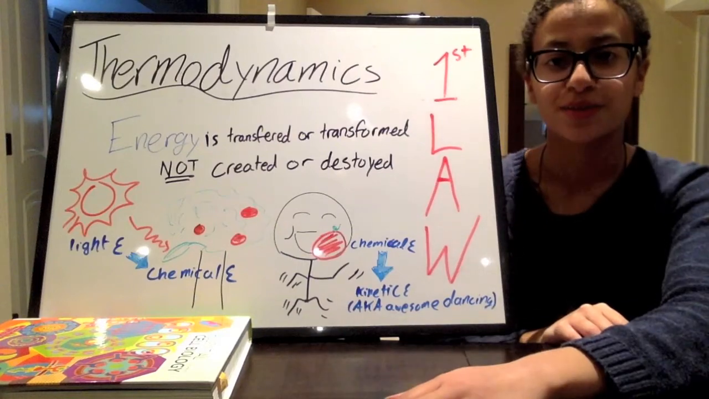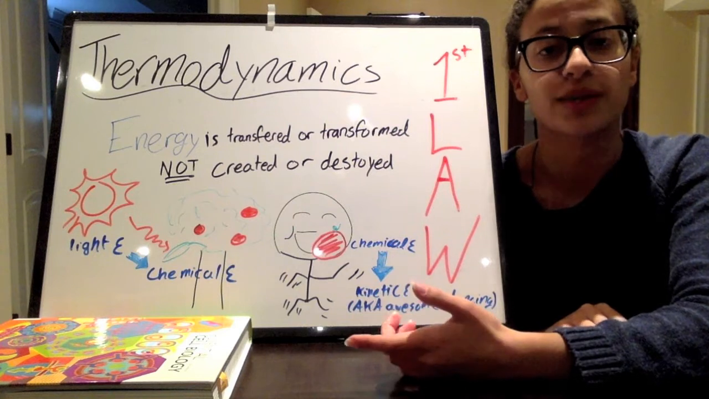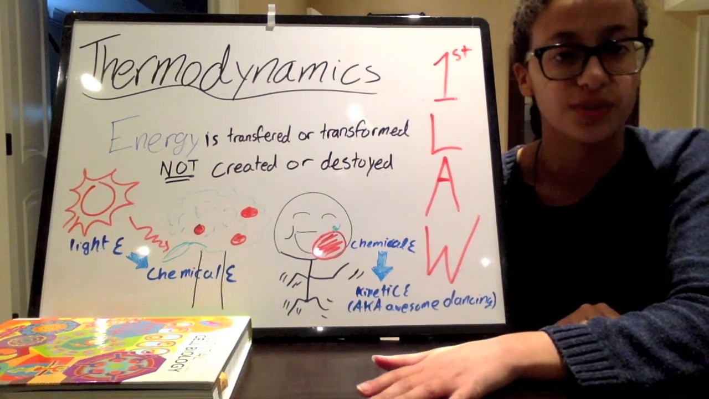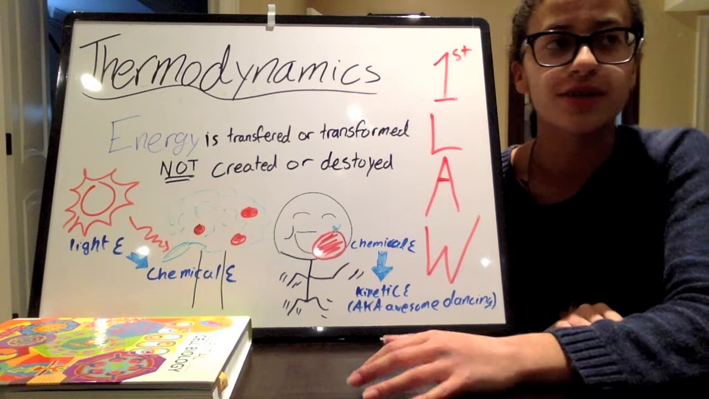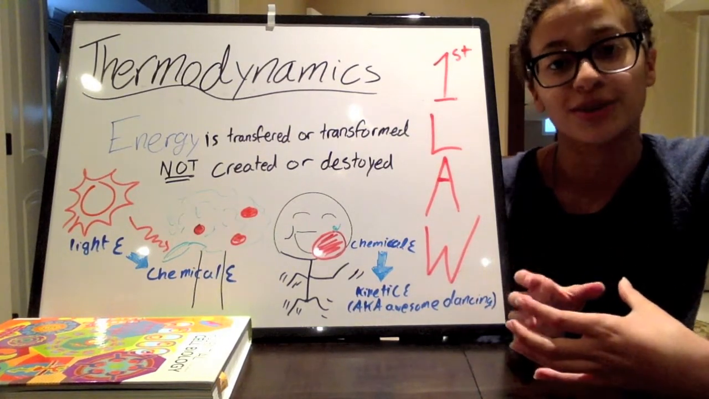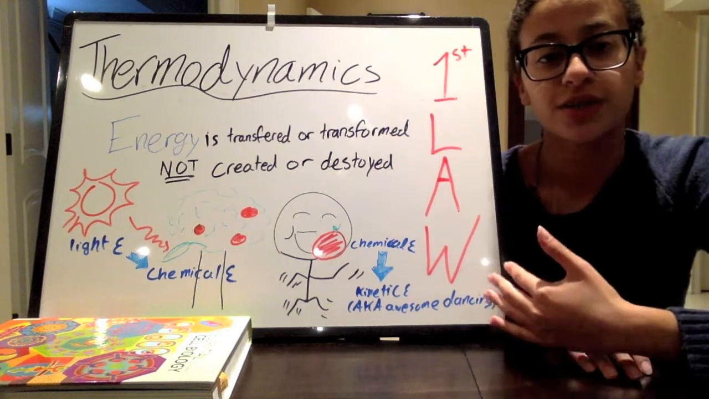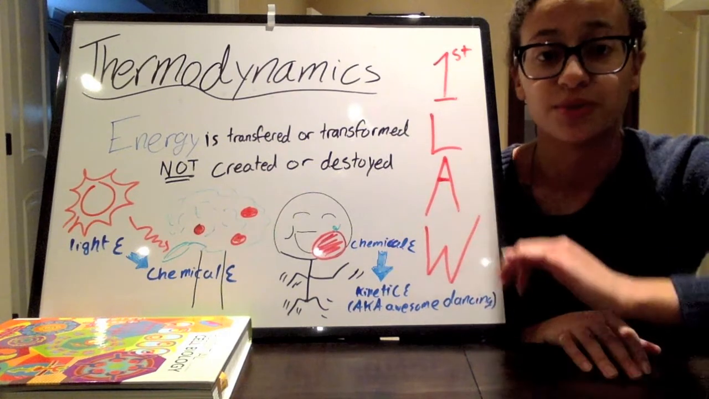So there are two laws in thermodynamics. The first one says that energy is either transferred or transformed, but cannot be created or destroyed. So a transfer of energy is, say, when you're holding your hot chocolate and then your hands feel warm after. It's because the heat energy was transferred from the hot chocolate to your fingers. A transformation of energy is when it changes from one type to another.